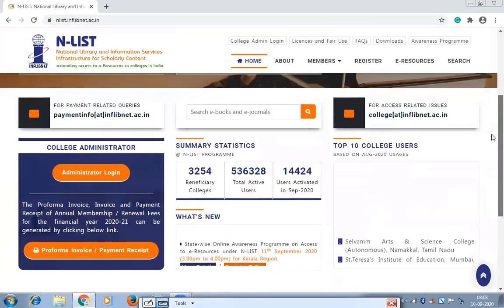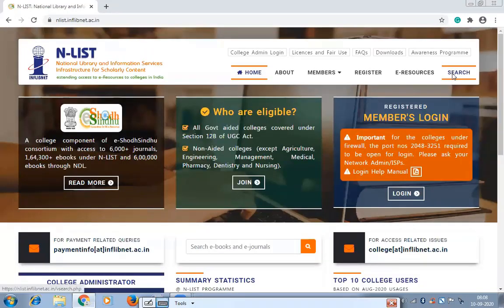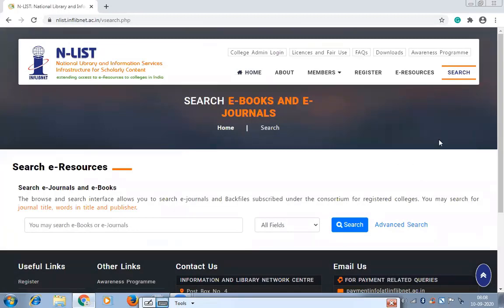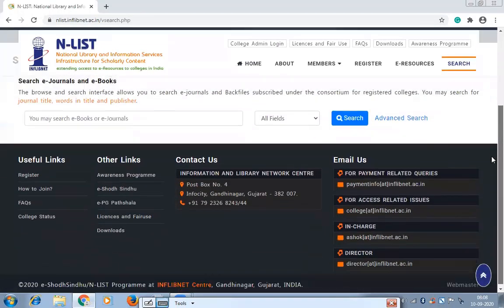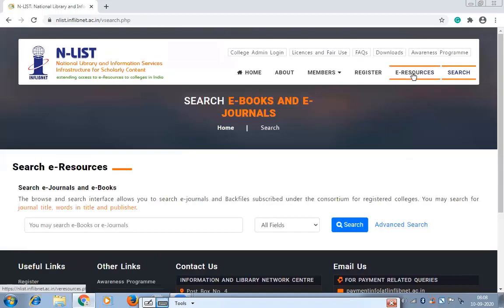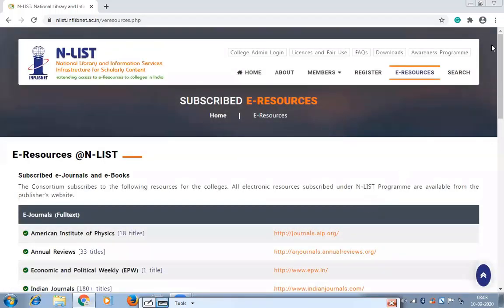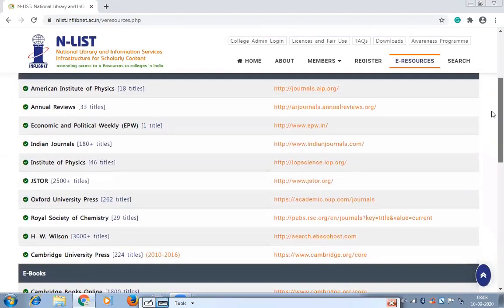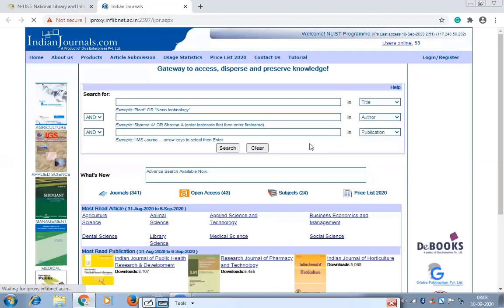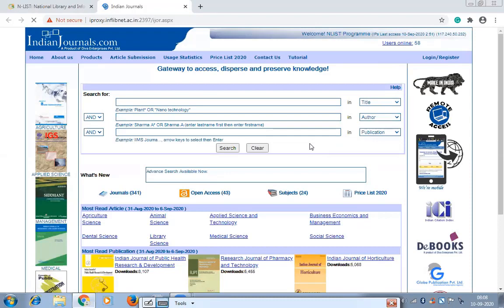As I told you, just go to the e-resources and you can directly go to the website of these publishers and search whichever information you want to search. For example, if you go to the Indian Journal website, Indian Journal is the publisher for many journals. It publishes all subject journals. It has around 341 titles.